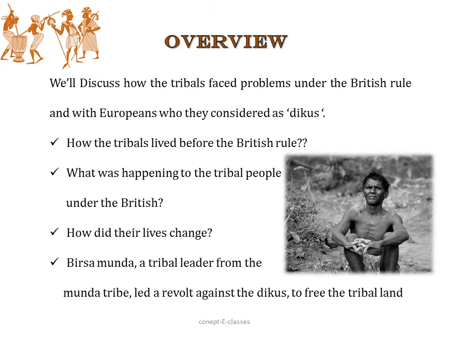So in the last chapter we saw how the Britishers came to India and how they established their rule through trade. And we saw the effect of this British rule on peasants, on landlords, on the kings, etc. Here we'll discuss how the tribals faced problems under the British rule and with the Europeans who they considered as Dikus. Dikus was a term which is given to the outsiders like Europeans or the Britishers.